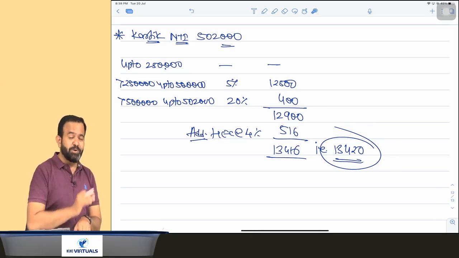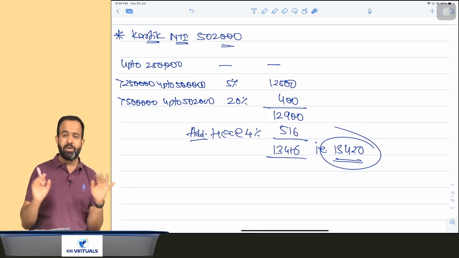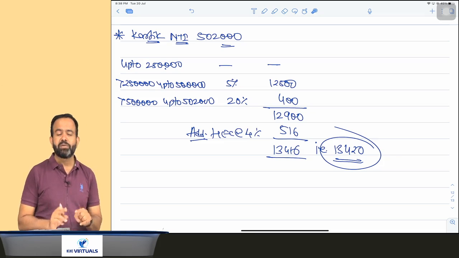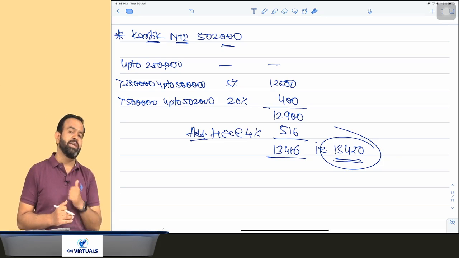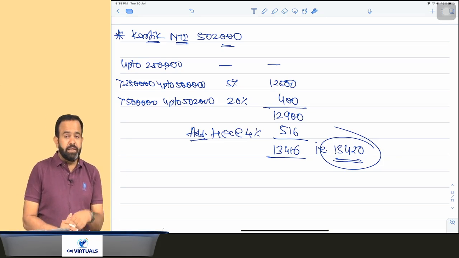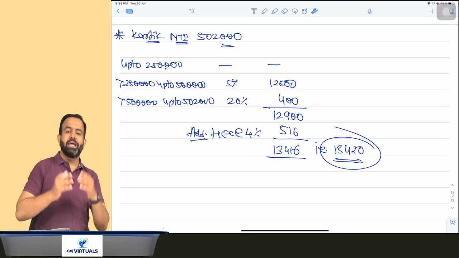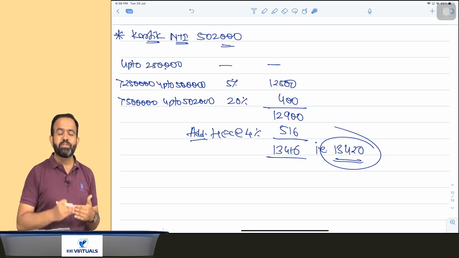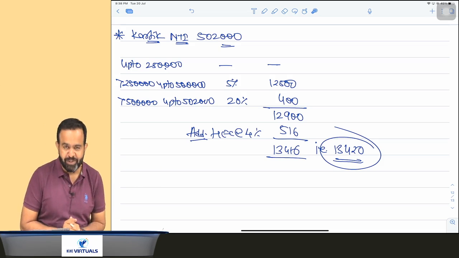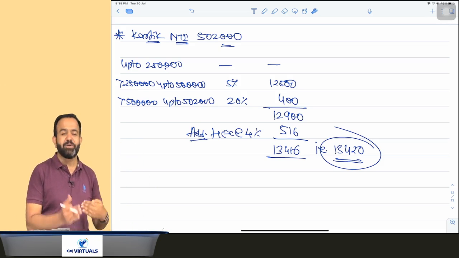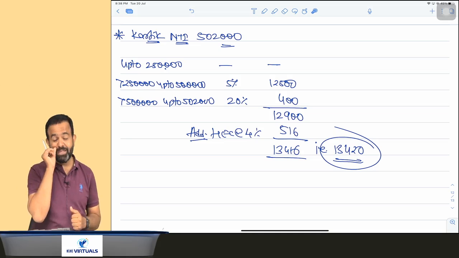So guys, in case of your client, you always have to check: if your client's income is near 5 lakh, then always try that the net taxable income should be up to 5 lakh, so you can claim the benefit of rebate under section 87A. Suppose in March you check the total income of the client, and it is 5,02,000. Then my advice is to make a donation of 2,000 to the Prime Minister Relief Fund or PM Care Fund, so you can get the deduction under section 80G, and your income will be 5 lakh, and you can claim the benefit under section 87A.